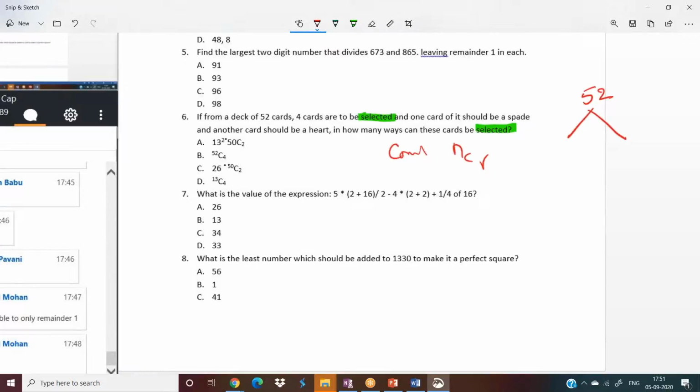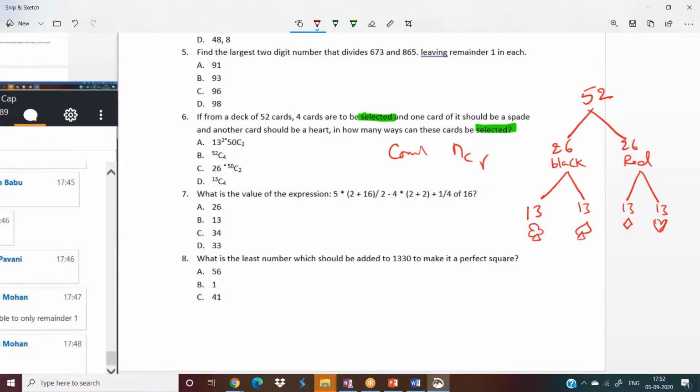Out of 52 cards, 26 are black in color, 26 are red in color. Out of these 26 black cards, 13 are clubs, 13 are spades. And out of these 26 red cards, 13 are diamonds, 13 are hearts.